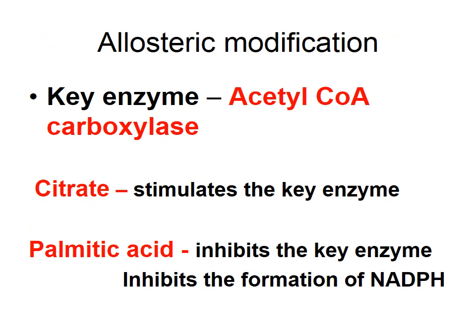For allosteric modification, the key enzyme is acetyl-CoA carboxylase. Citrate will stimulate acetyl-CoA carboxylase, whereas palmitic acid will inhibit the enzyme acetyl-CoA carboxylase, as well as inhibit the formation of NADPH. Is that clear? This is allosteric modification.